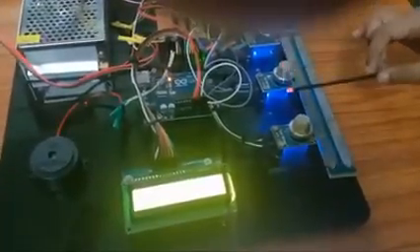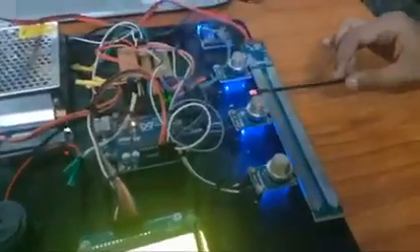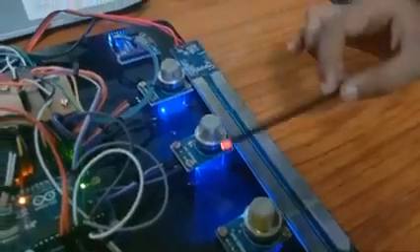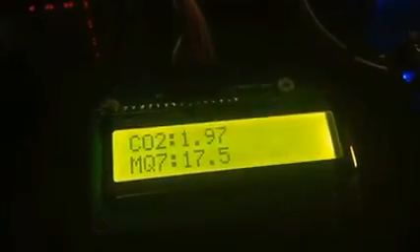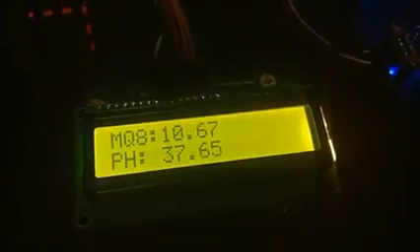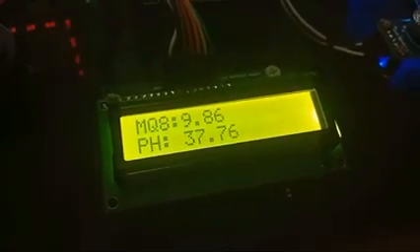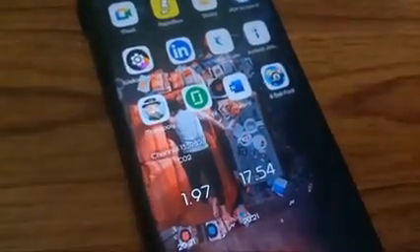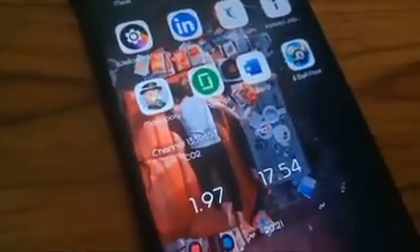Now, some smoke is given over the sensor, so it will sense the air and show the data in the LCD display and update the cloud. The updated data can be seen in the mobile application by reloading it.